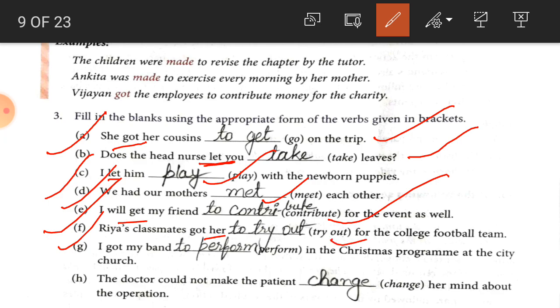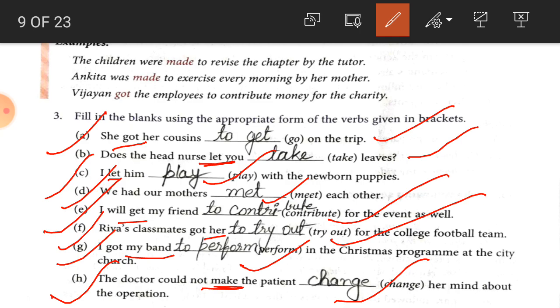Number G, I got my band to perform. So student, here again my band is the receiver, that's why the to-infinitive is used here, to plus V1, meaning to perform. Number H, the doctor could not make the patient change her mind about the operation. Make is used, that's why the bare infinitive is used here.